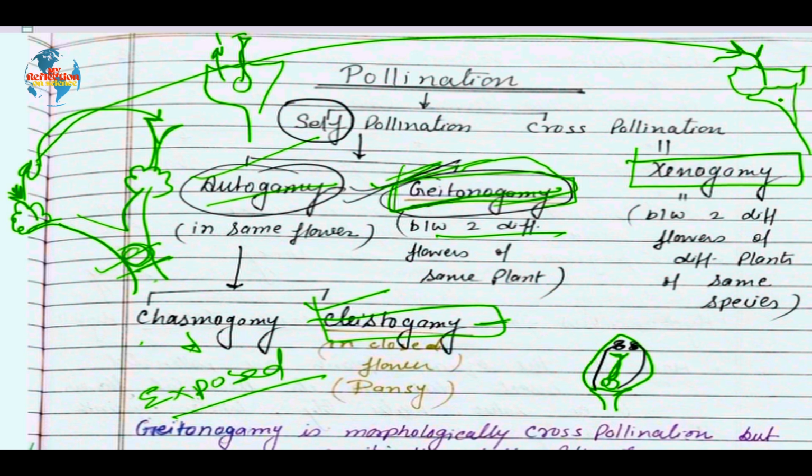It's not possible that the pollen grain of China rose reaches the stigma of the rose plant and gets pollinated. So species should be the same, plants are different, flowers are different. Hope it is clear to you all.